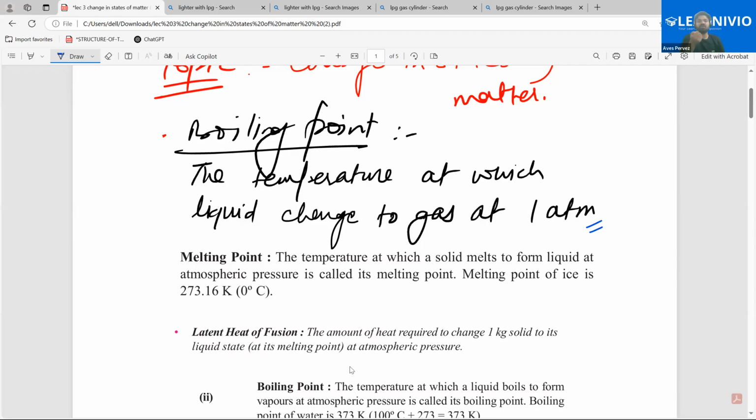So in the definition of boiling point, we always heat any substance to convert it into gas, in the open air, and open air means at 1 atmospheric pressure. Okay, got it? Write down the definition for the melting point also.